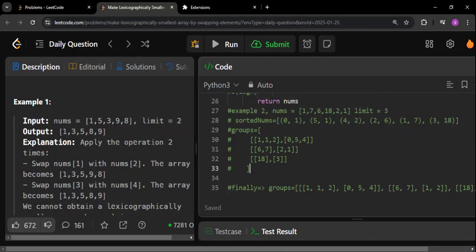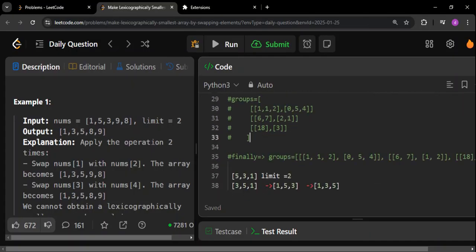If you see my implementation, these particular values that you're seeing, this is the innermost list, the innermost array. This will now be a heap. I will create this as a heap. As you know, in a heap, when you pop an element from the heap, always the smallest value will be popped out. Why have I formed this as a union, as a group? It means any value in this group can be swapped with each other. Do you get my point?